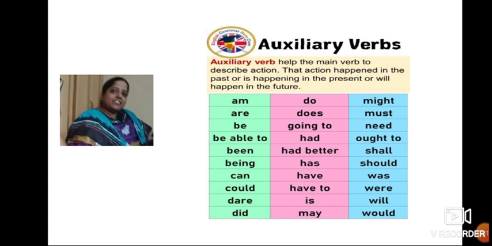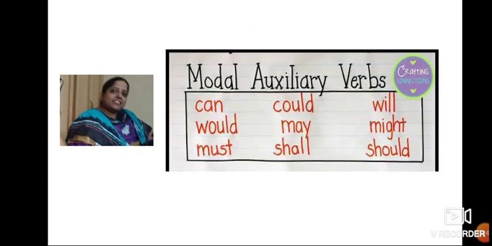See, here are some more examples of the auxiliary verbs. Am, are, be able to, been, being, can, could, dare, did, do, does, had, has, have to, may, might, must, shall, should, was, were, will, would. How these auxiliary verbs are used in a sentence, that we are going to study today. These are modal auxiliary verbs, children. These are also used in a sentence, but these are separately called modal auxiliary verbs: can, could, will, would, may, might, must, shall, should.